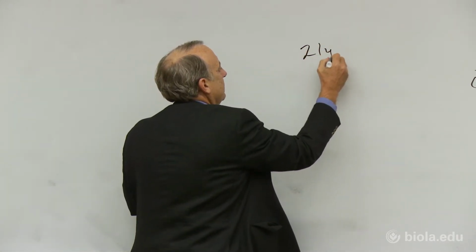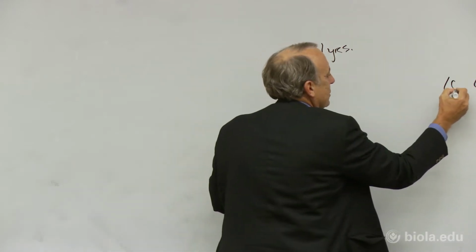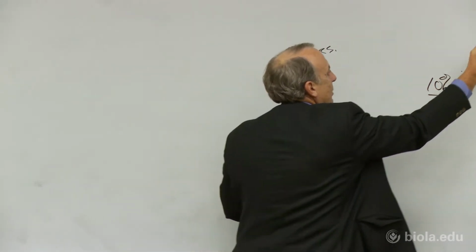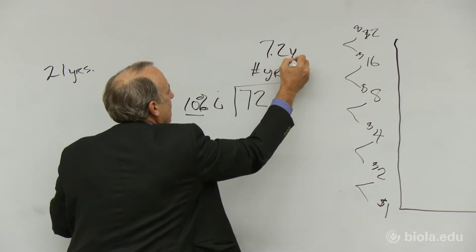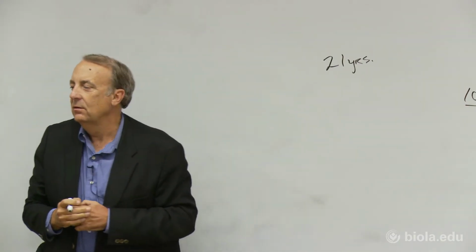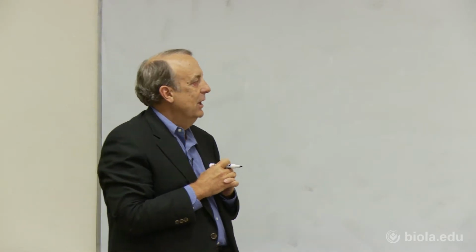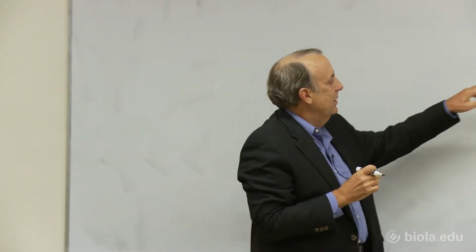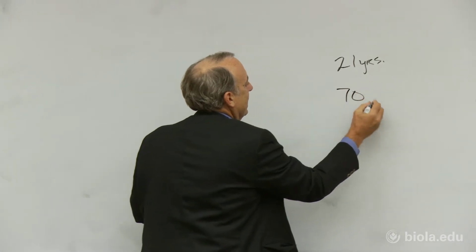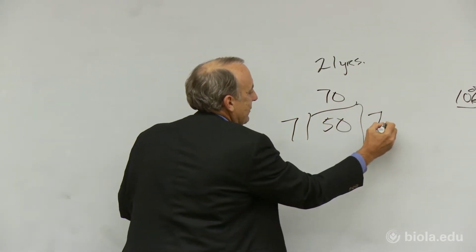Now, if you are 21 years old and you could get 10% interest and you could double your money every 7.2 years, how many doubles do you have until you're 70 years old, let's say? How many doubles do you have? So if we take 70, that's 50 years, and we divide that by 7, that's 7 doubles, right?